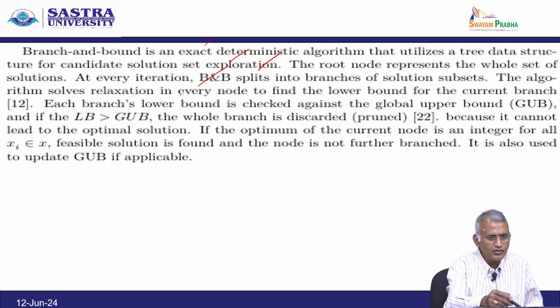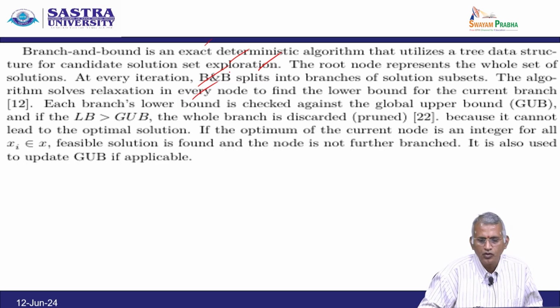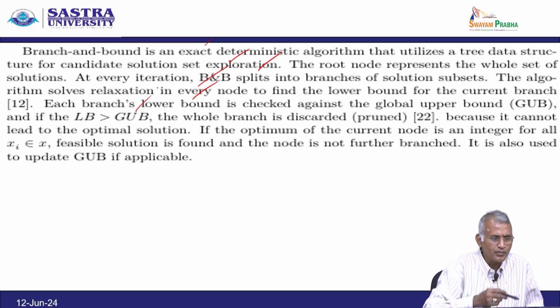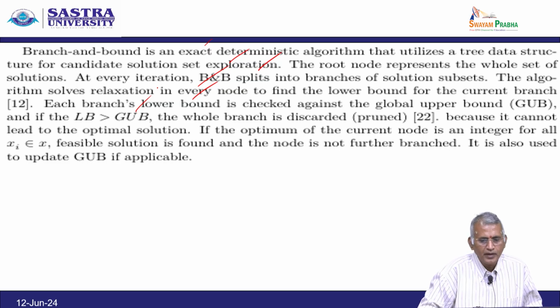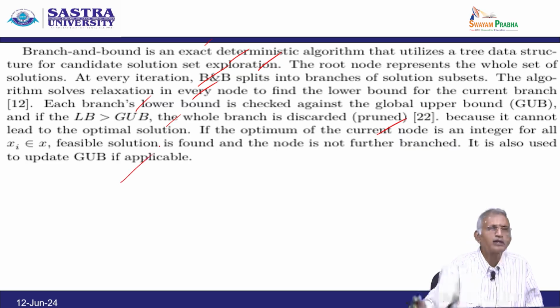Each branch's lower bound is checked against the global upper bound, GUP. If the lower bound is greater than the global upper bound, the whole branch is discarded because it cannot lead to the optimal solution. If the optimum of the current node is an integer for all xi, a feasible solution is found and the node is not further branched. It also updates GUP if applicable.